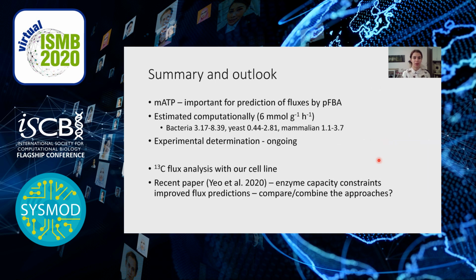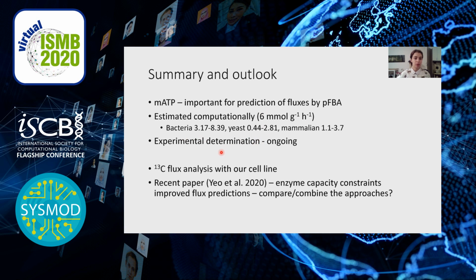So this brings me to my summary. We found out that maintenance energy is very important for the predictions of fluxes by pFBA. We estimated it computationally, and we got a value of around 6 millimole per gram dry weight per hour. And for comparison, these are some values from bacteria, yeast, or mammalian cells that I found in literature. They were either experimental or some computational estimates. And the range of the values is really high, but also our estimates had a big range. So yeah, that's how it is. And the experimental determination is still ongoing.